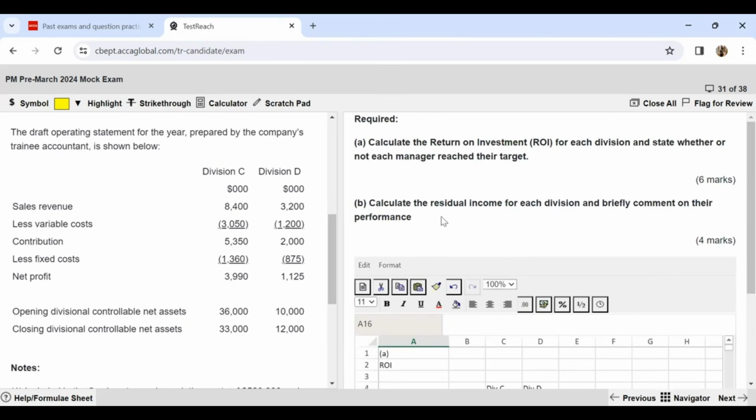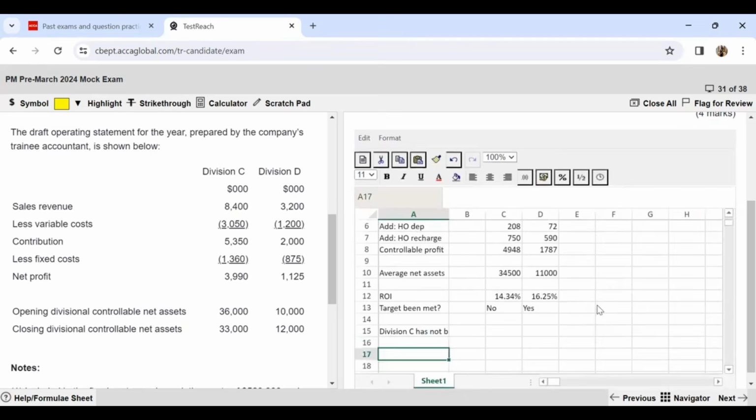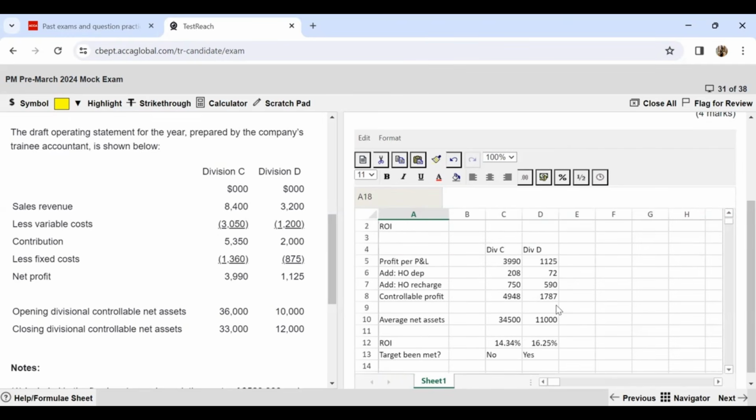Now we will move to part B, where we find out the residual income, and again we have to comment on that also. So part B is about residual income. Again, I can just copy paste the names of the two departments from above.